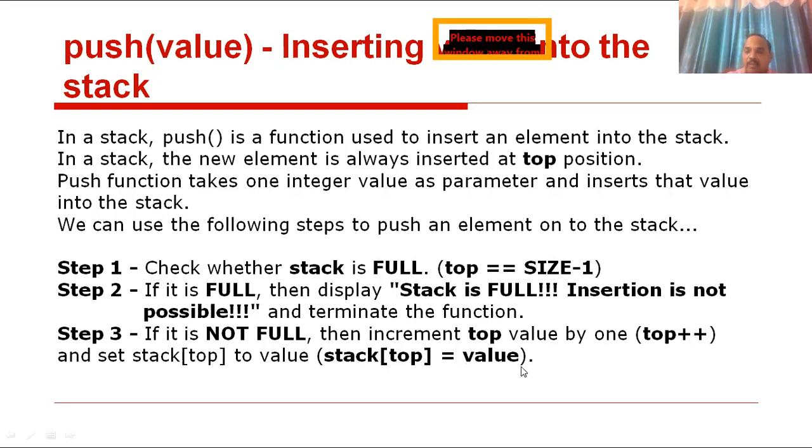Simply insert an element. Insertion is over. This is the push function. So this is inserting an element into the stack. In which condition is the stack full? If top == MAX - 1, the stack is full.